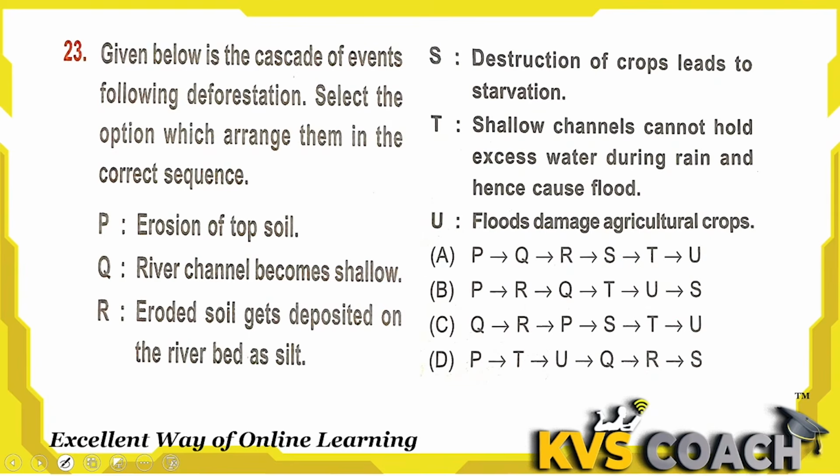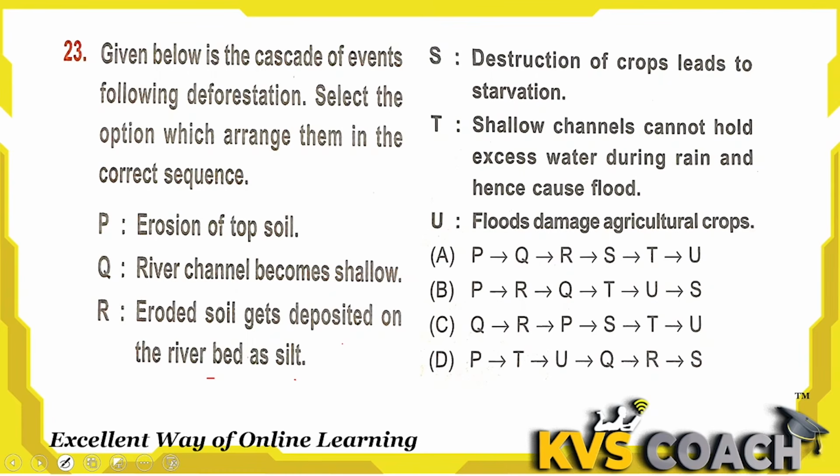Next is, given below is the cascade of events following deforestation. Select the option which arranges them in the correct sequence. So let's check. P. Erosion of topsoil. Q. River channel becomes shallow. R. Eroded soil gets deposited on the riverbed as silt. S. Destruction of crops leads to starvation. T. Shallow channel cannot hold excess water during rain and hence causes flood. And U. Flood damages agricultural crops. We should rearrange these sentences from first to end.